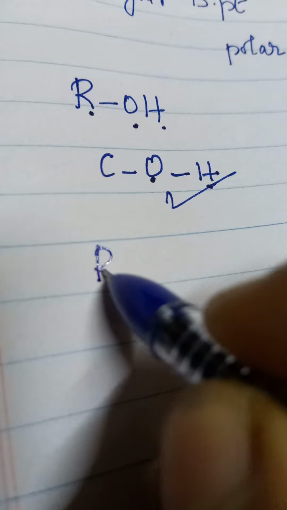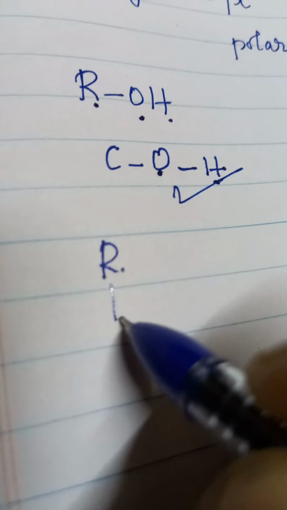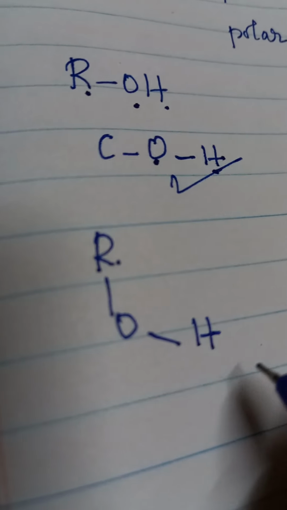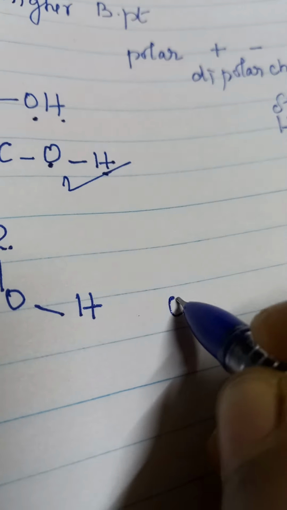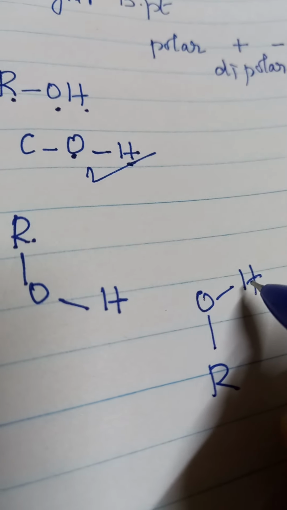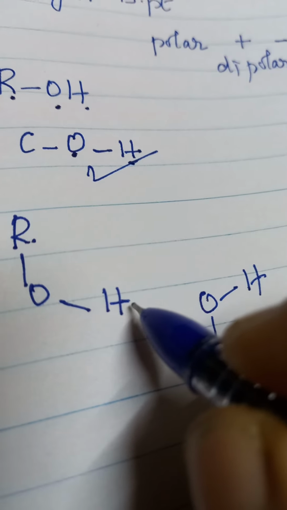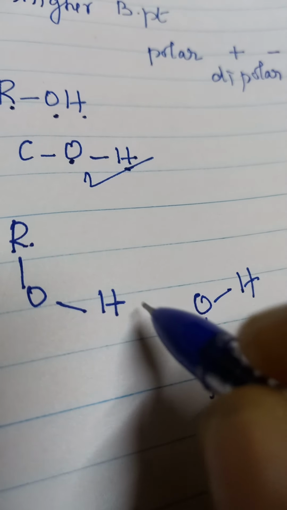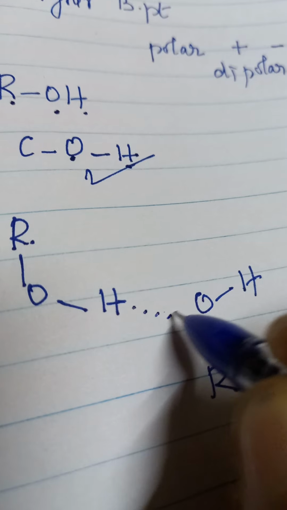For example, ROH, one alcohol, and ROH, another alcohol. Between the hydrogen of one alcohol and the oxygen of the other alcohol, it can form a bond.